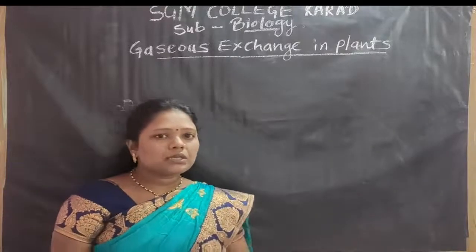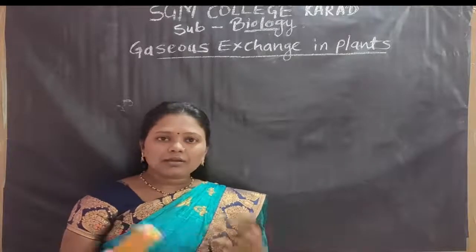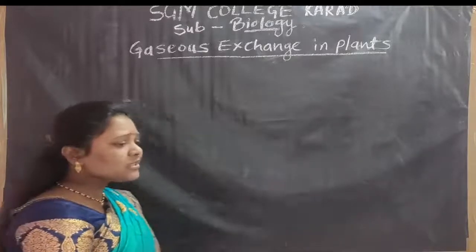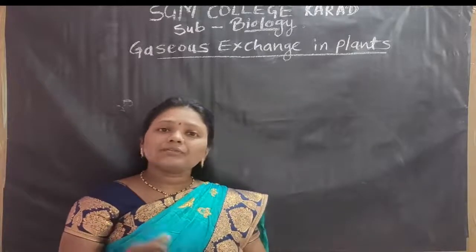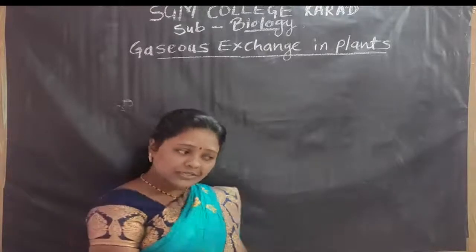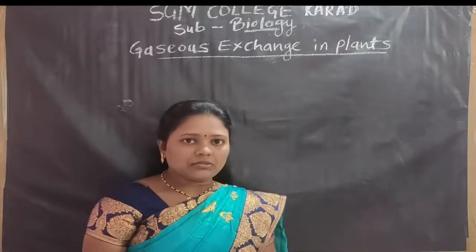Again students, in plants different varieties are found on our earth. These different types of plants have different types of organs for gas exchange.